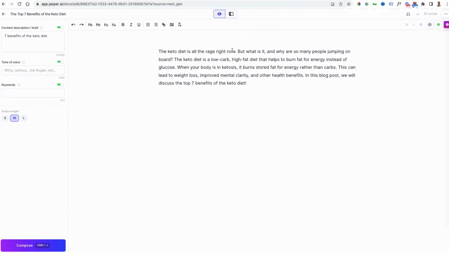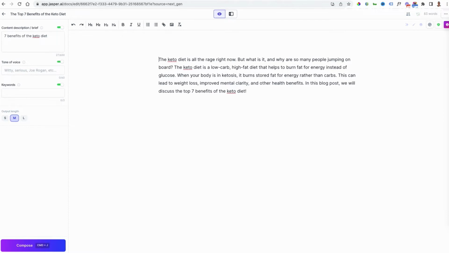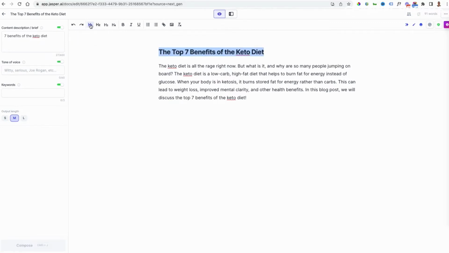And what you'll see is that it's already populated this, it's already created the title, and it's already started auto-filling this side section here. Now, how you work from the document is very similar to how you would work in a Word document, and that's why I really like it. What I tend to do is take the title, I highlight that, and I like to come up here and just paste that here. I then like to highlight it and put header.